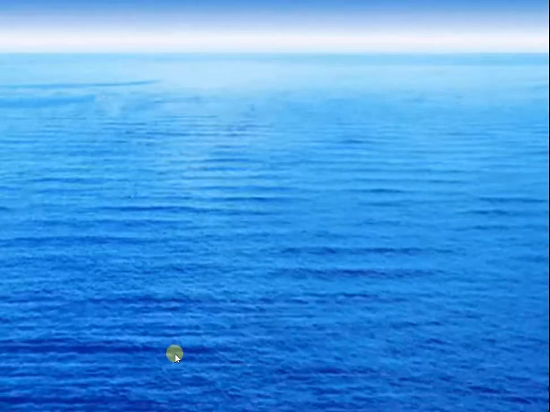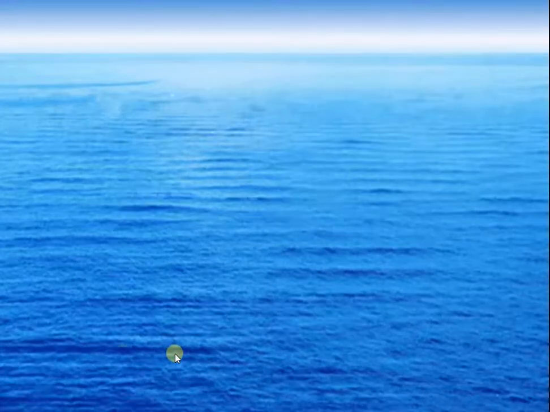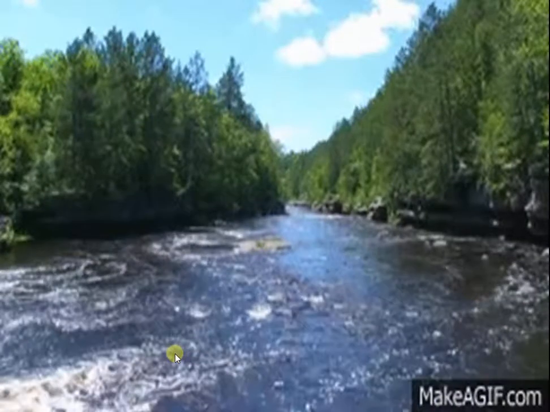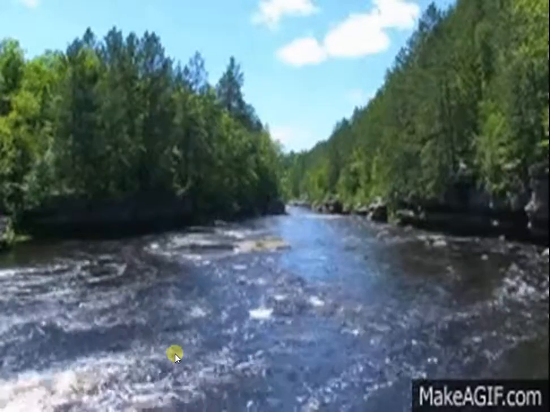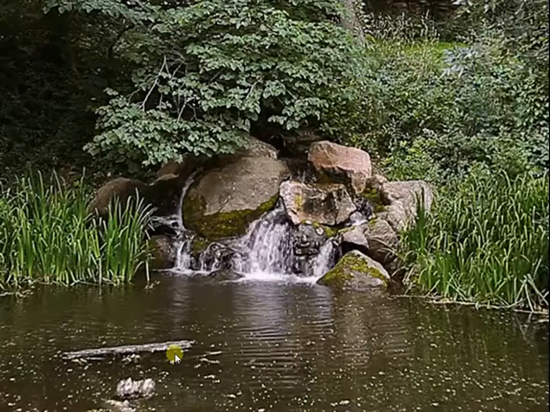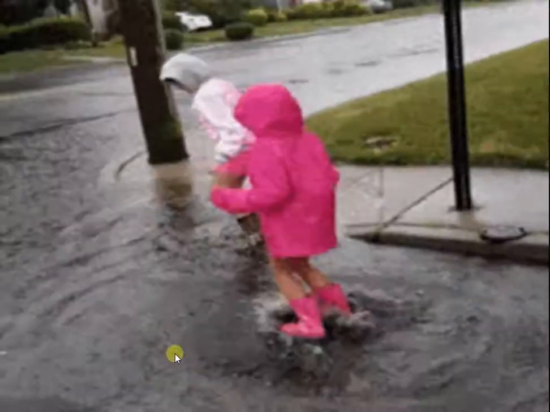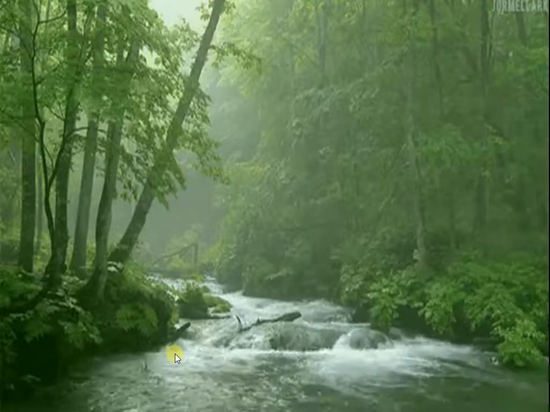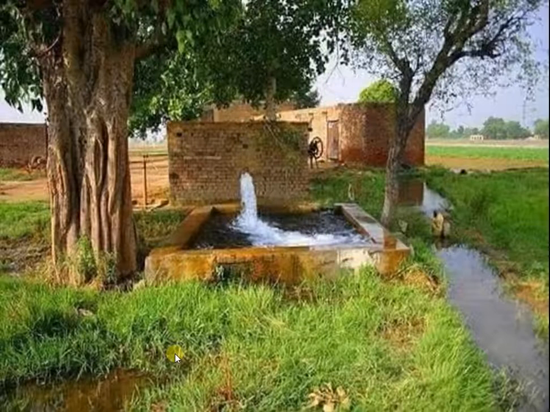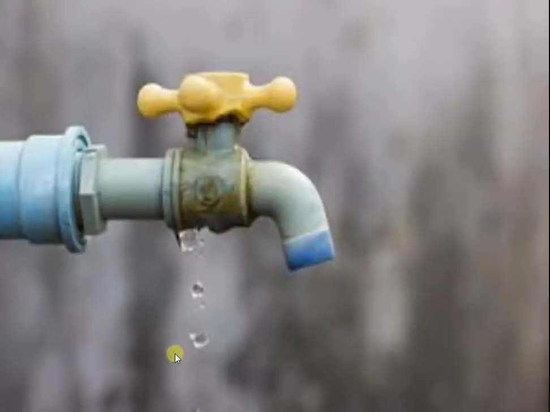Seawater is salty, but water used by us in our daily purposes is not salty. It is known as fresh water. Water in ponds, puddles, rivers, from tube wells and our taps at home is usually fresh water.